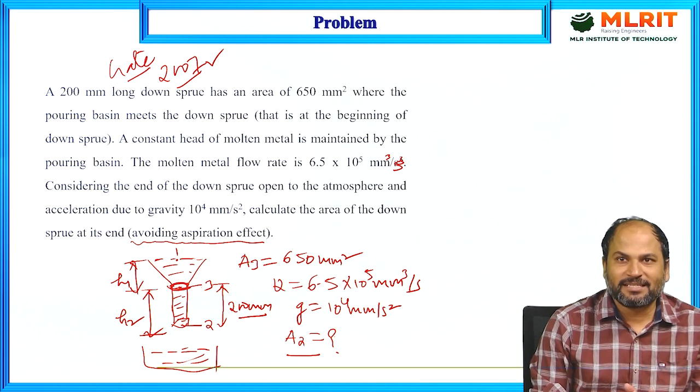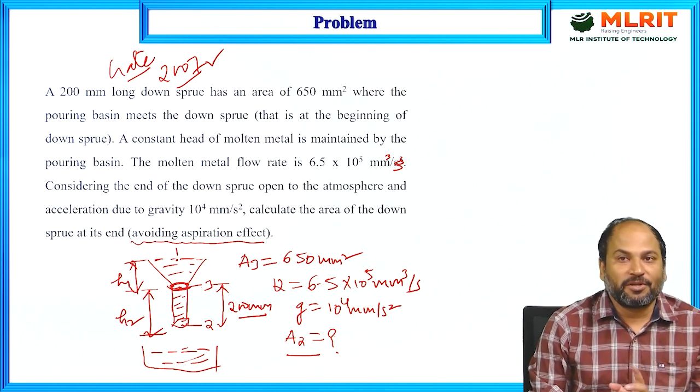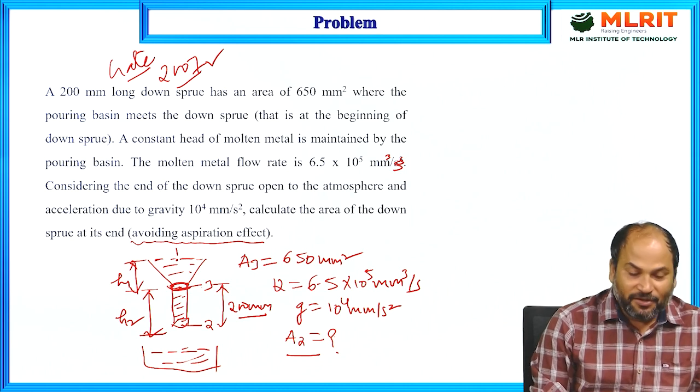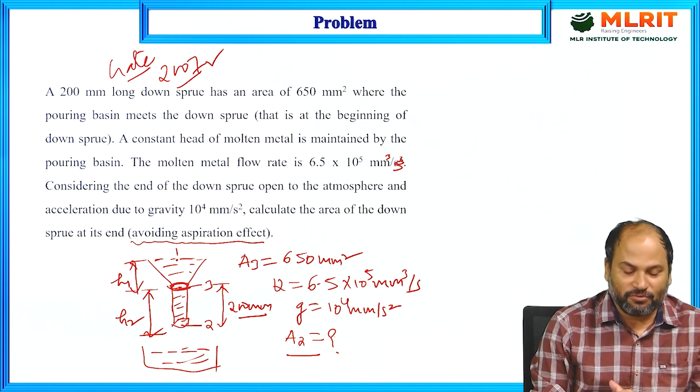In the worst case, the pressure can be equal to atmospheric, but not less than that. Keeping that in mind, we can easily solve this numerical. So we'll see how to solve it.